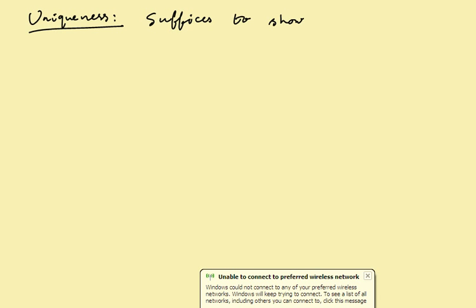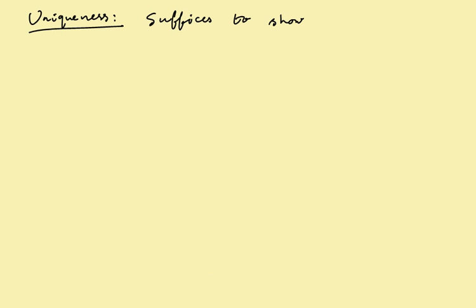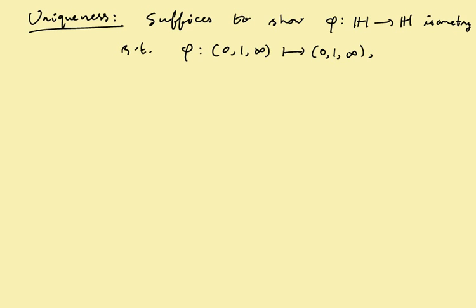It suffices to show, again by using compositions, that if phi maps, of course, H to H, an isometry, such that it sends the triple 0, 1, infinity to 0, 1, infinity, then phi actually is equal to the identity.